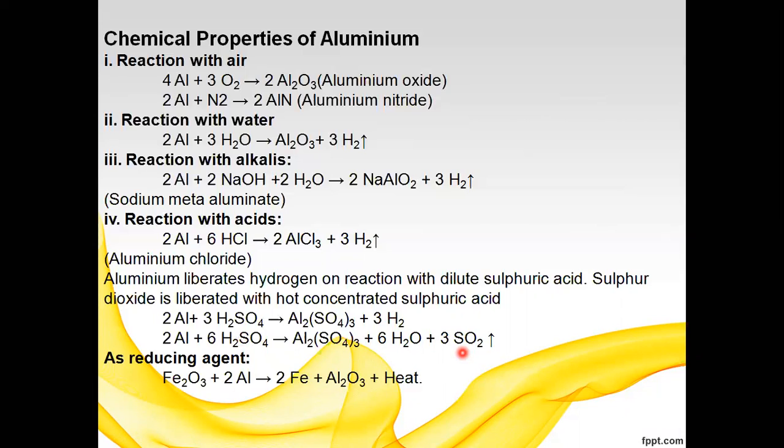The next chemical property is as a reducing agent. Aluminum is a reducing agent. So when a mixture of aluminum powder and iron oxide is ignited, the metal is reduced. This process is known as the aluminothermic process.